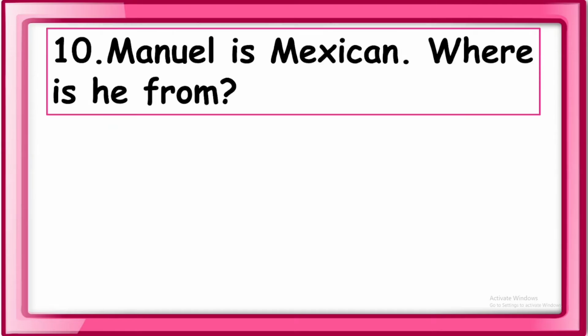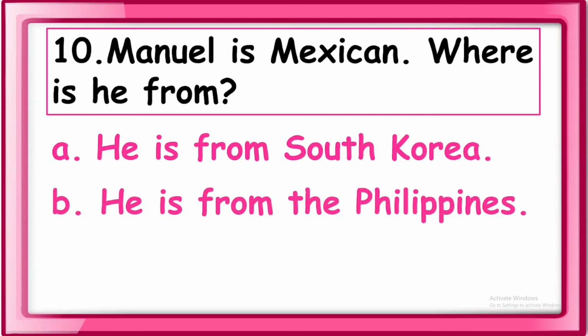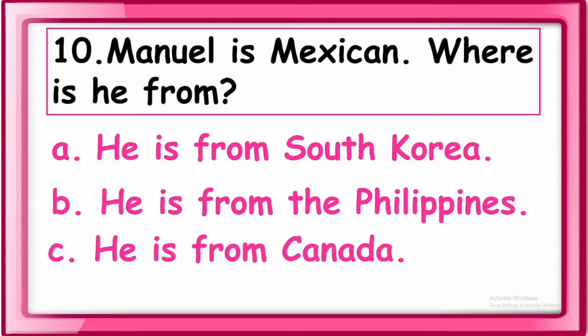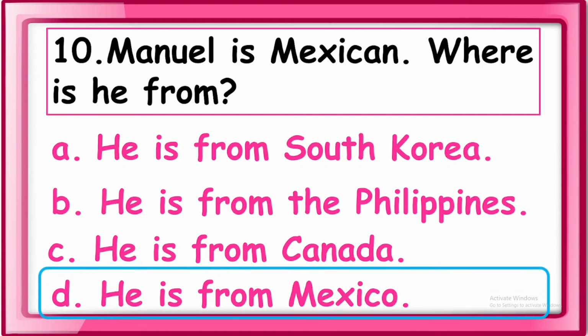10. Manuel is Mexican. Where is he from? A. He is from South Korea. B. He is from the Philippines. C. He is from Canada. And D. He is from Mexico. So the answer is letter D, Mexico. He is from Mexico and he is Mexican.